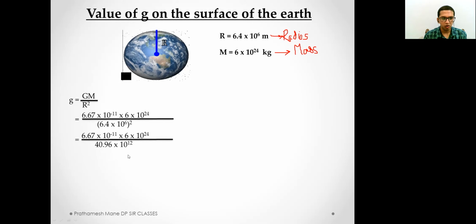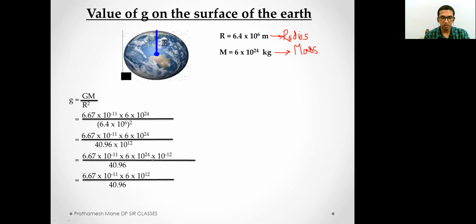Then we further solve to find this as 10 power 12. This is 10 power 24. So 6.67 into 10 power minus 11 into 6 into 10 power 24 upon 40.96, that is 6.4 square. When we square 6.4, we get 40.96 multiplied by 10 power 12. Now we bring the 10 power 12 term to the numerator, and it becomes 10 power minus 12. Now we multiply these three terms: 10 power minus 11, 10 power minus 12, and 10 power 24.